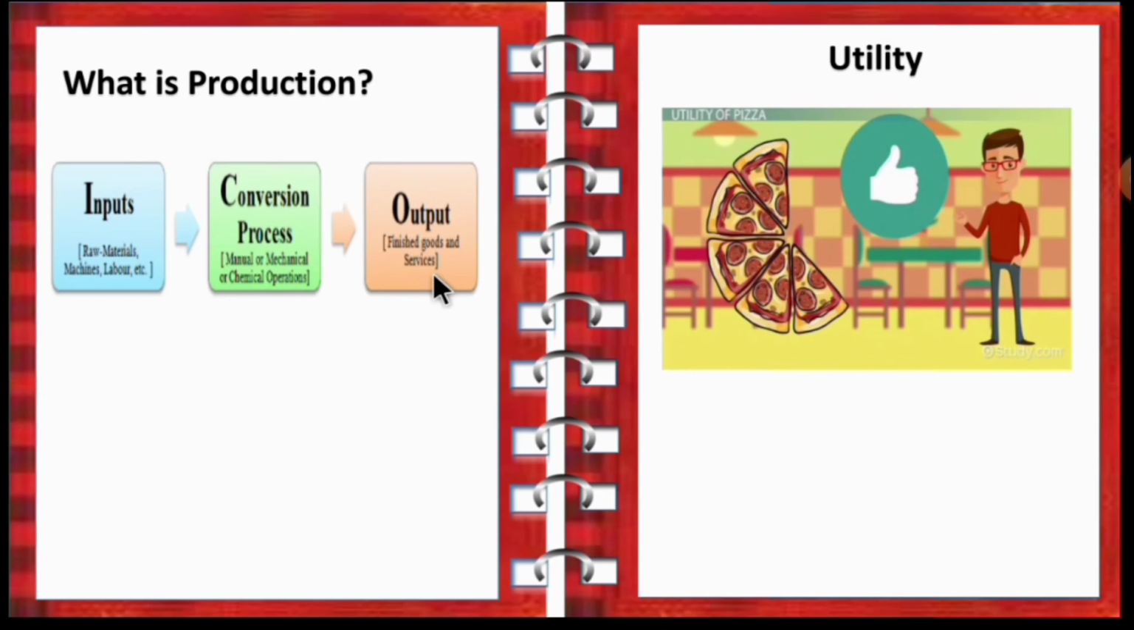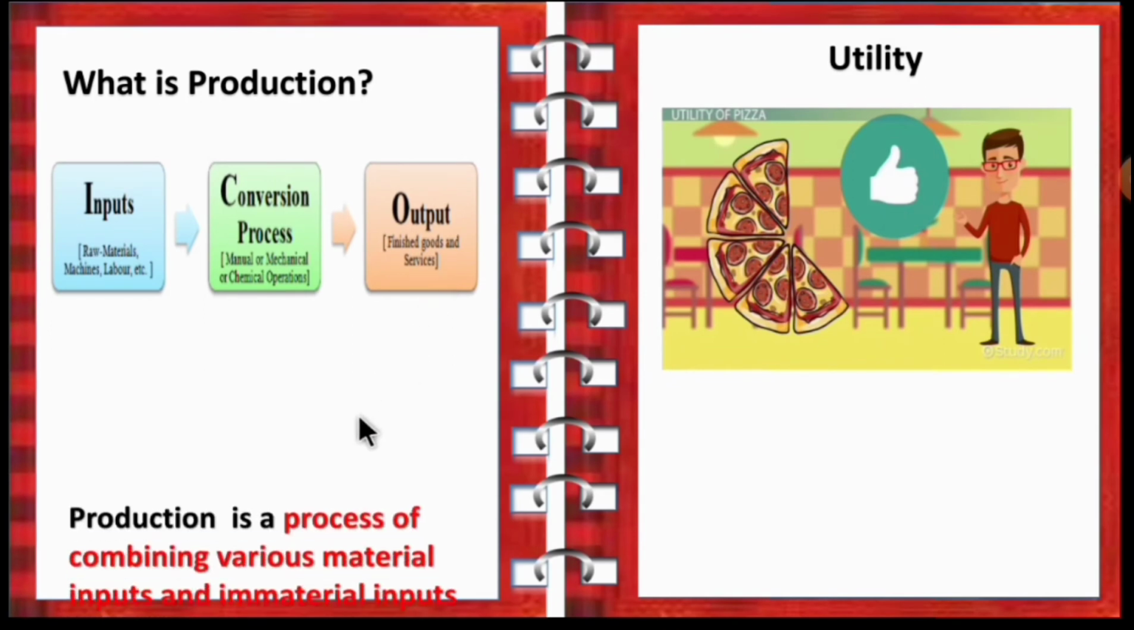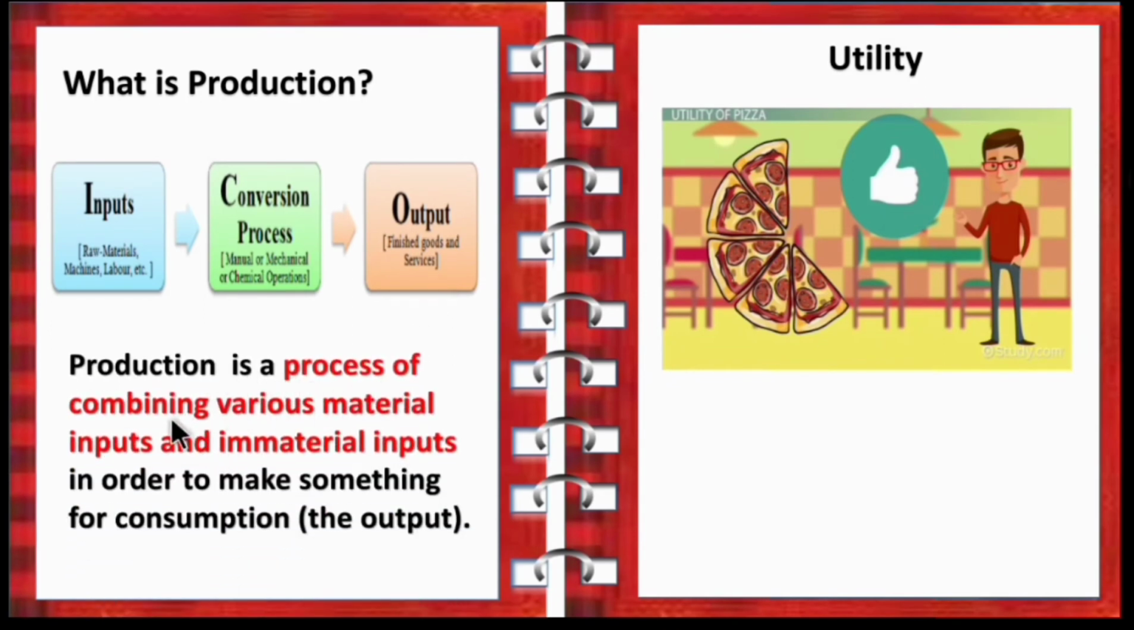Now let's see the definition of production. Production is a process of combining various material inputs and immaterial inputs in order to make something for consumption, that is the output. So children, production means getting the input and then converting it to produce the output. So I hope you are clear. So production means it is a process of combining all the inputs to produce the output.